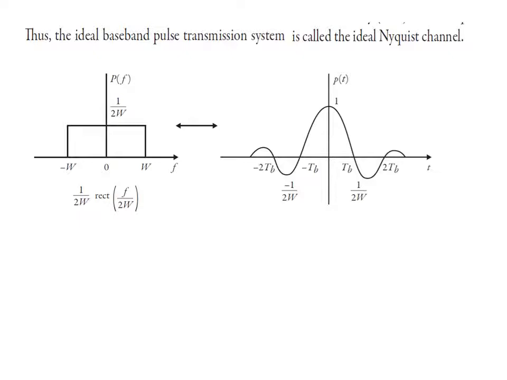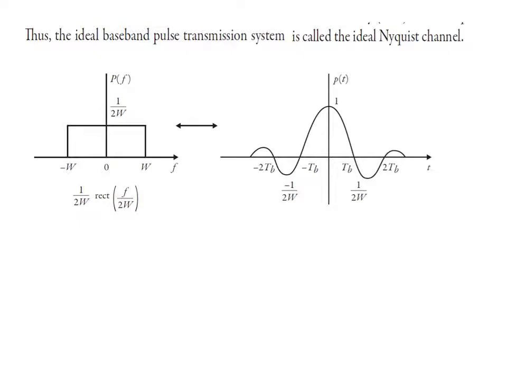Now it is the Fourier transform pair of sinc. So this is your sinc function. The sinc function is given in the time domain, as your rect function is given in the frequency domain. Here we will use TB. Now this is your sinc function, which is in the time domain. The ideal band pass pulse transmission system is called the ideal Nyquist channel.